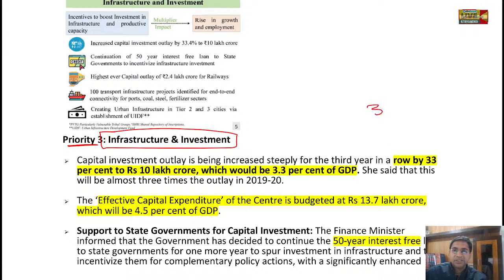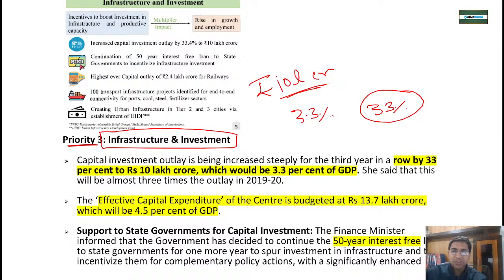Around 33% increase has been done, and now the government is going to spend rupees, how much? 10 lakh crore. So this is around 3.3% of your GDP. This is the 3.3% of the GDP for capital investment, and effective capital expenditure is budgeted at around 13.7 lakh crore, right?